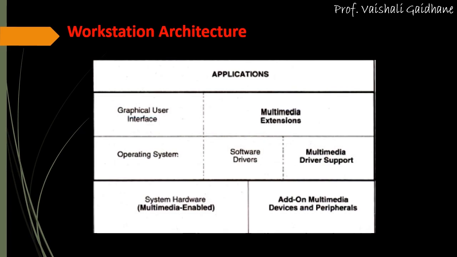The add-on multimedia devices and peripherals include scanners, video cameras, VCRs, and sound equipment along with their associated device controllers and encoding hardware such as DVI, JPEG, or MPEG enabled boards. For each of these special devices, a software device driver is needed to provide the interface from an application to the device.